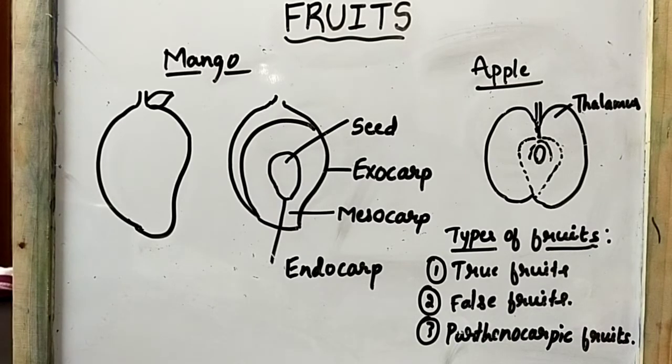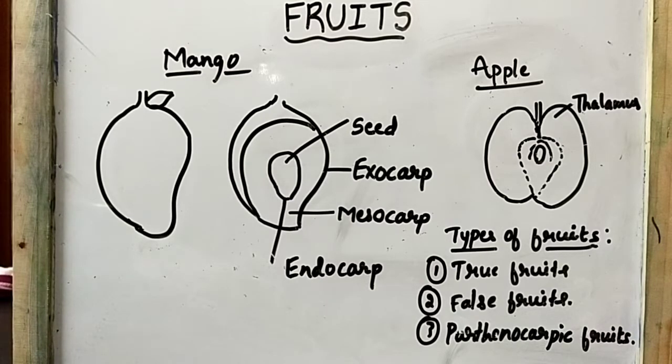The transformation of ovules into seed and ovary into fruit proceeds simultaneously in the plant. Both processes, the formation of fruit and the formation of seed, take place simultaneously in the plants. Understood? Okay.